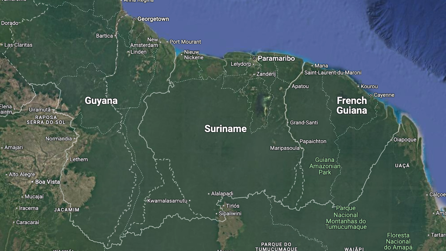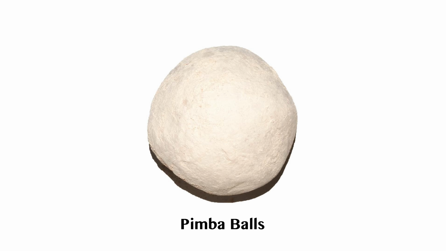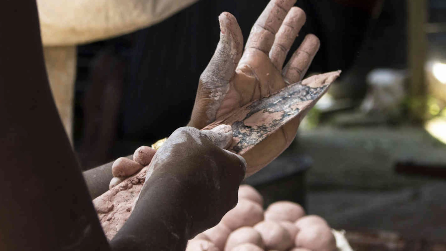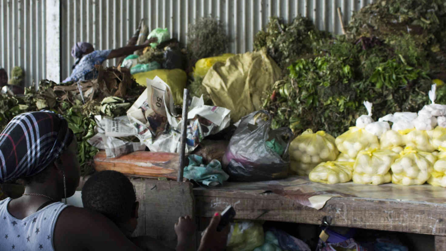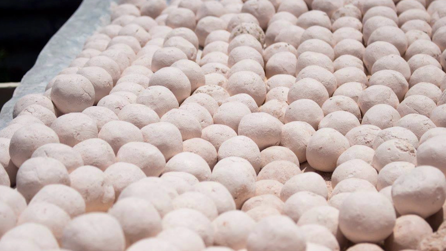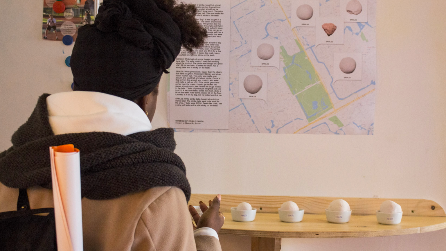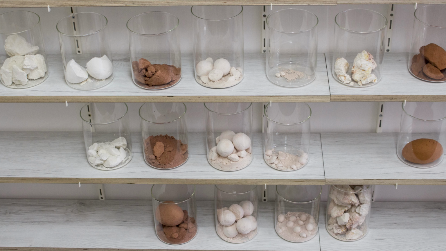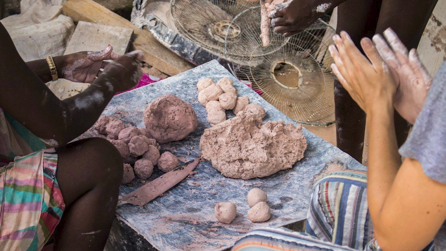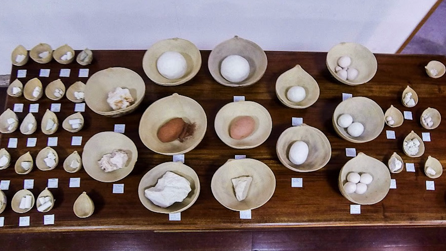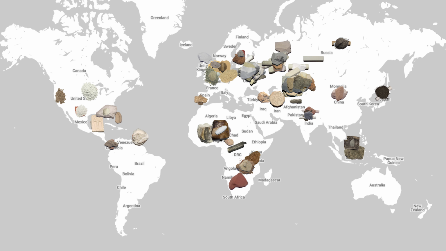In Suriname, rounded clay spheres known as pemba balls are consumed. Its taste is described as having a creamy, earthy, lightly smoked flavor with a fine grit infused with a hint of sour notes. It is also a naturally edible shape. Pemba is often eaten as a snack and is especially valued by pregnant women. But this special kind of edible clay is not merely a deeply rooted element of everyday life. On a spiritual level, it is an essential component of Winti religion. Those are just a few of the examples I was able to find.